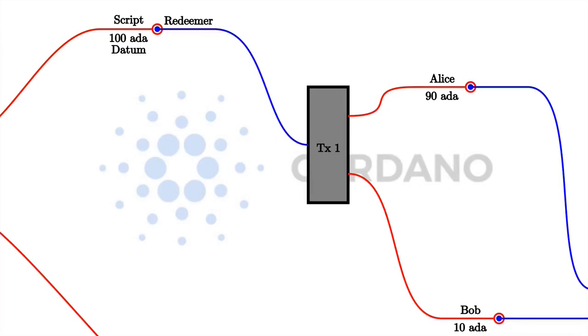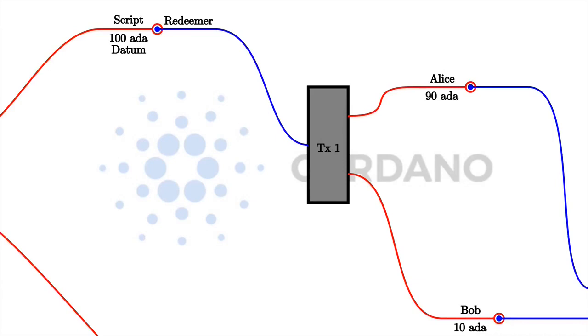So let's recall the extended UTXO model, where the idea was that we introduce a new type of addresses. The type of addresses used in the simple UTXO model is so-called public key addresses, where the address is given by a public key or the hash of a public key. And if a UTXO sits at such a public key address, then a transaction can consume that UTXO as an input if the signature belonging to that public key is included in the transaction.